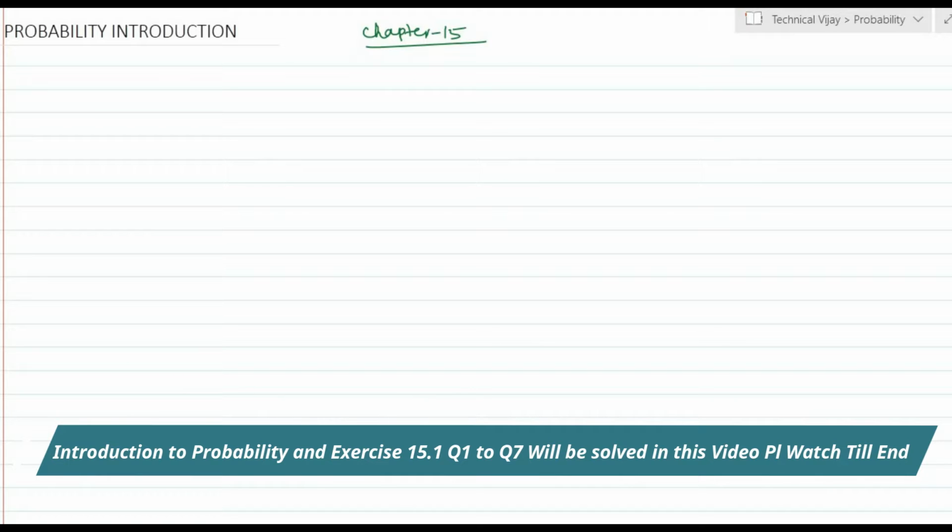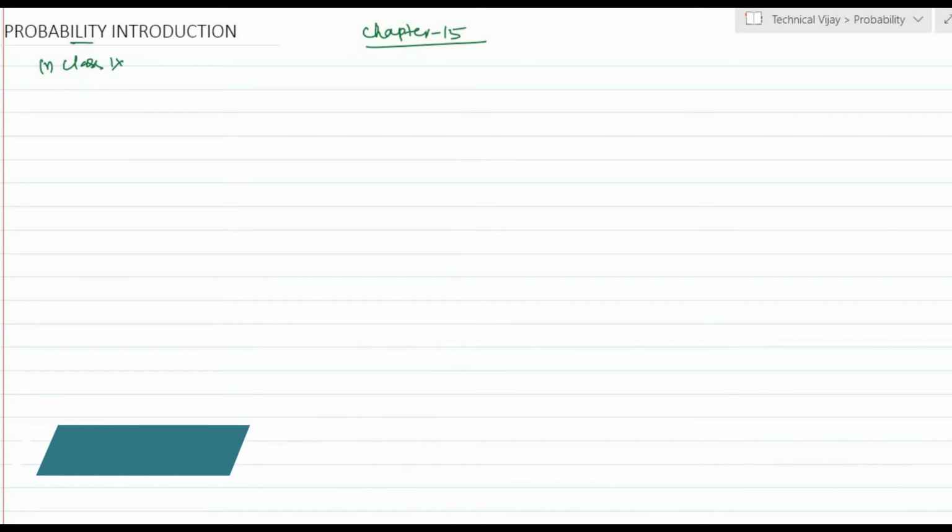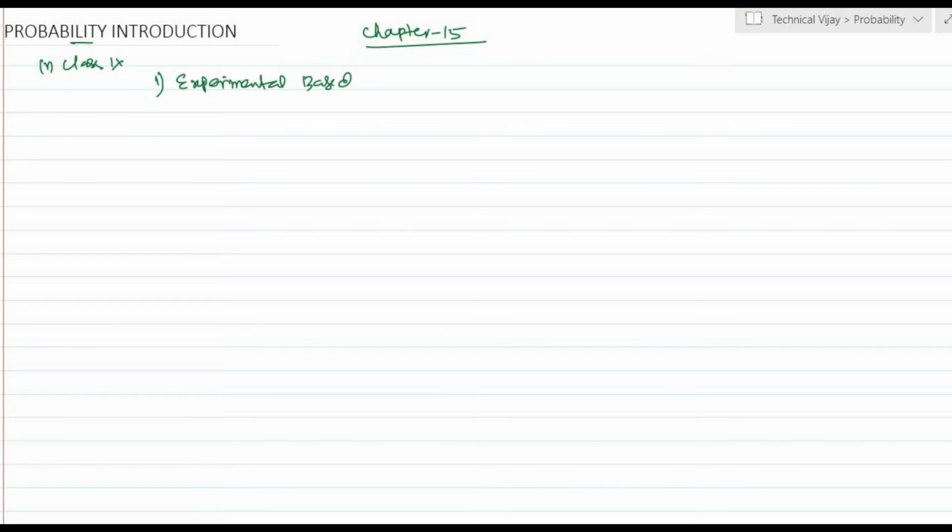This we have studied in class 9th, and whatever we studied in class 9th was all on an experimental basis. That is, we discussed the experiment of tossing coins. The probability was based on the results of actual experiments, that is, experimental based. And here we will study theoretical also, that is, theoretical based also. Here, experimental based, or the empirical method.